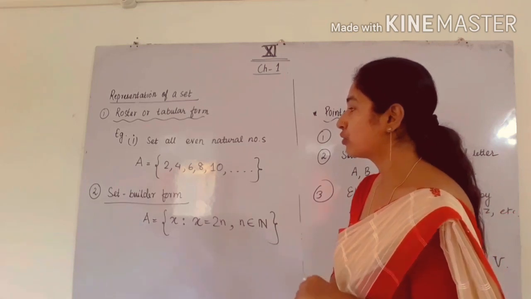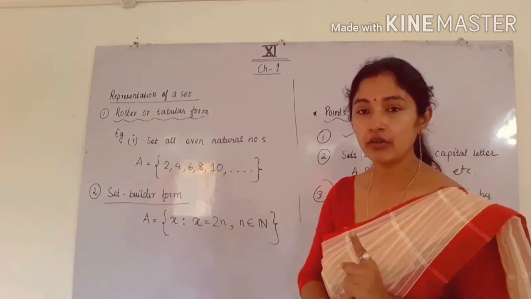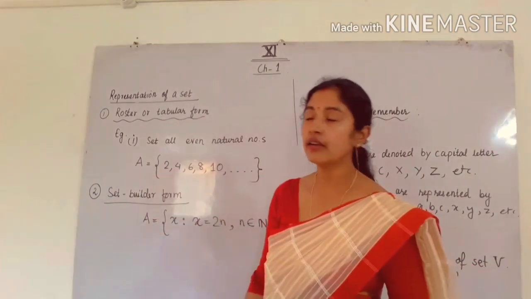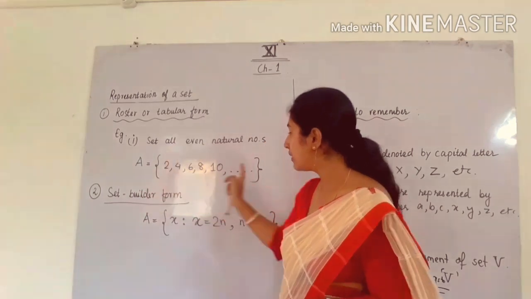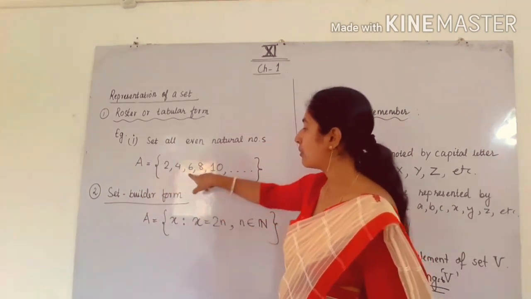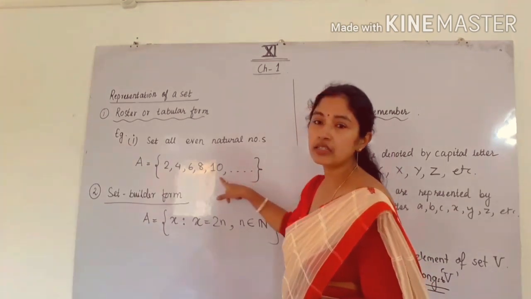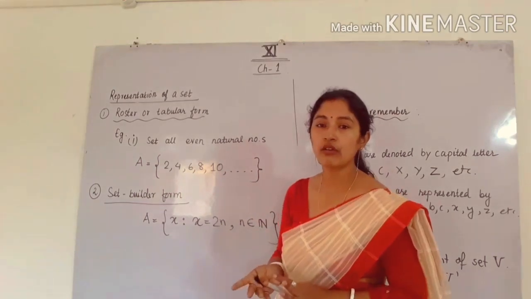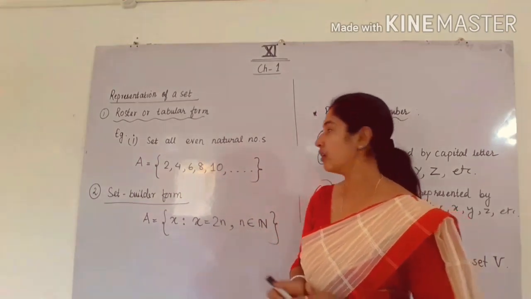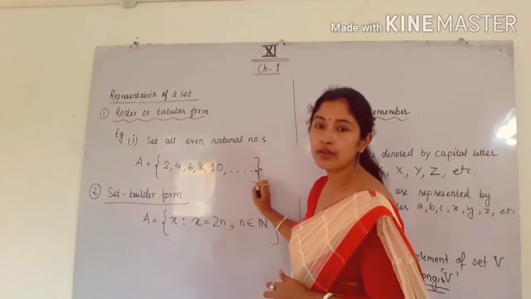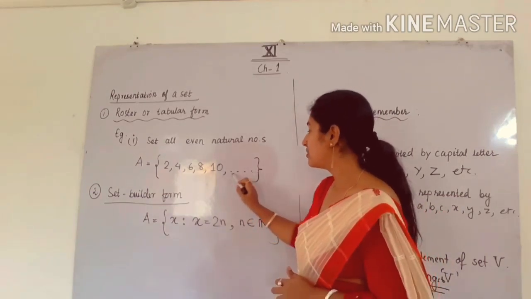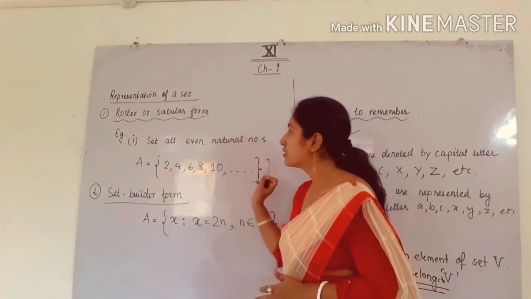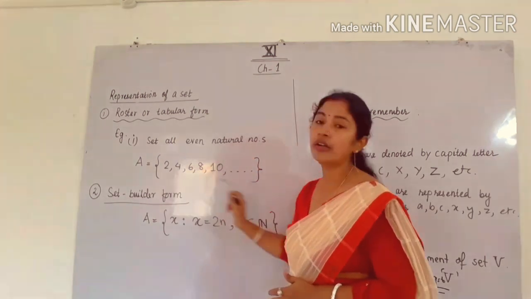So we have to take one alphabet, one capital letter. Capital letter I have taken A. You can also take any letter. So A is equal to, in curly brackets we have to write like this, 2, 4, 6, 8, 10. So like this it will go on, because here it is given that set of all even natural numbers. So we cannot write all of them because it is uncountable. So we have to make 3 dots like this. That means it is continuing. So this is the set in roster form or tabular form.